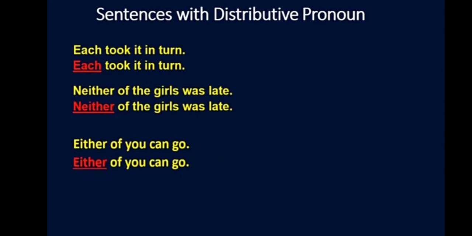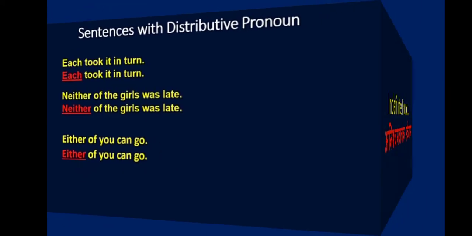Each took it in turn. Neither of the girls was late. When you say neither of the girls, we are talking about one single girl at a time. That's why we are using was there. Otherwise, we would have to say were. Either of you can go. Here these words are used as singular words and distributive pronouns.